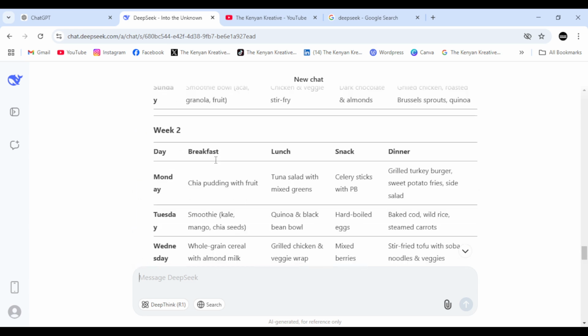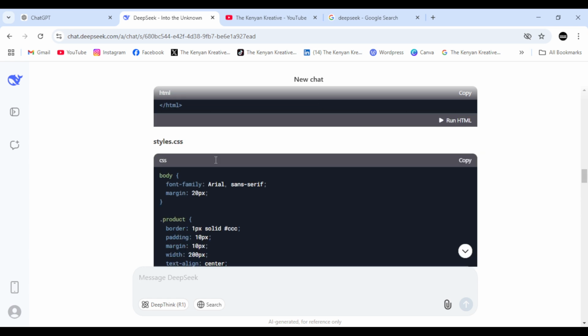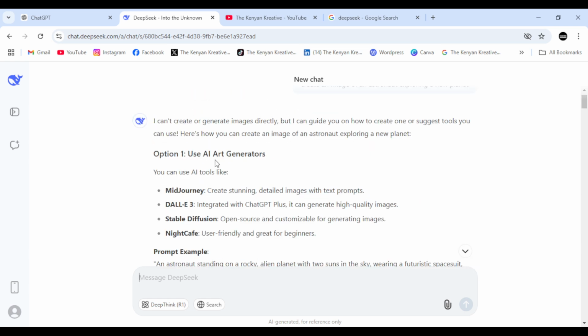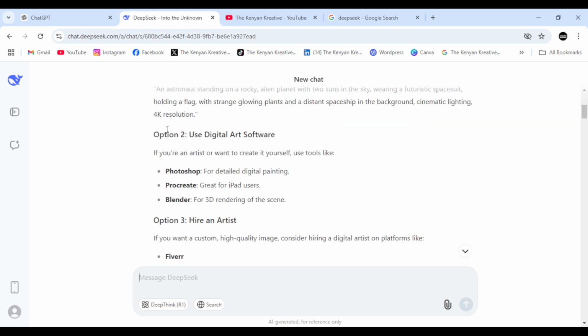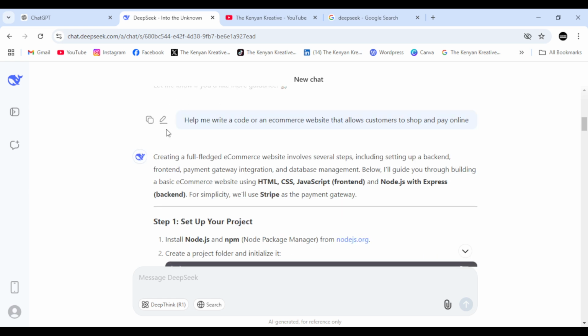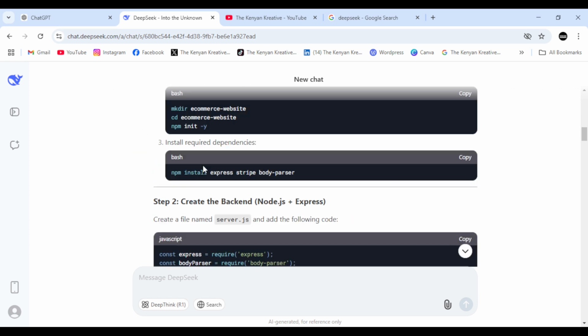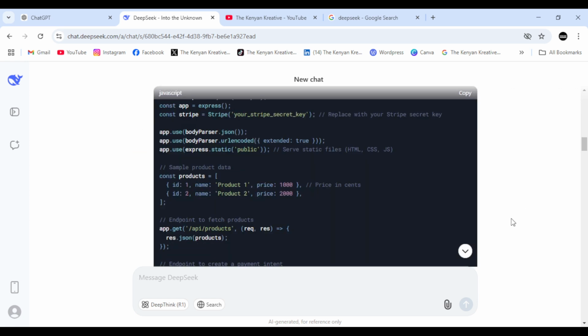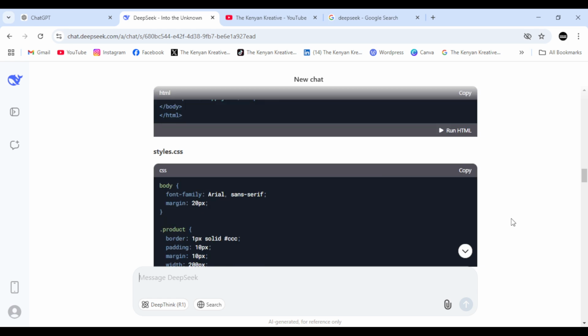Difference number 1 is that we have seen here ChatGPT is able to create an image. DeepSeek hasn't been able to create an image. Number 2 is that the code produced by DeepSeek is much more detailed compared to ChatGPT.